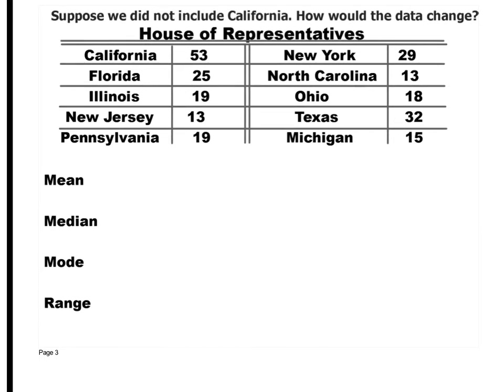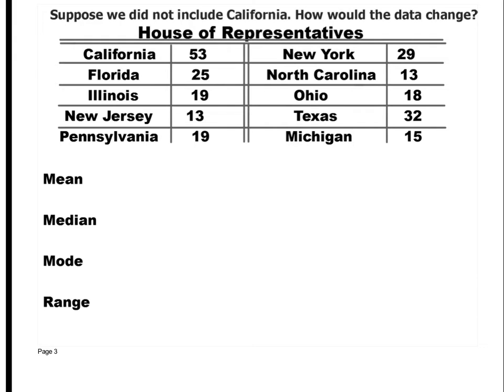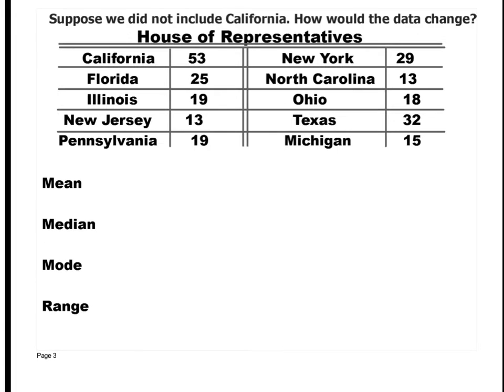Now, okay, let's look at these numbers. If we didn't include California, how would the data change? Well, what do you think would happen to your mean, your average? Okay, it would go down. If you took out 53 from 236, which was what all of them were added up, you have a total of 183 representatives, which you divide by 9, and your average is now 20.3. It was 23.6, so it went down 3 1/3 reps.